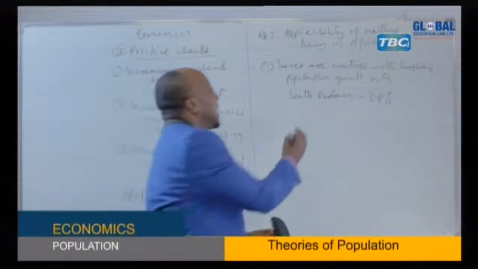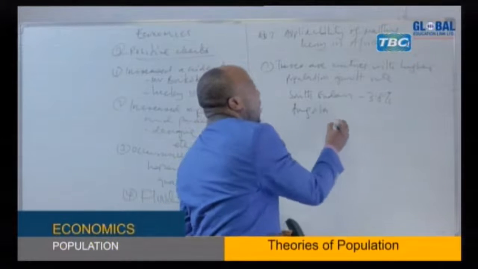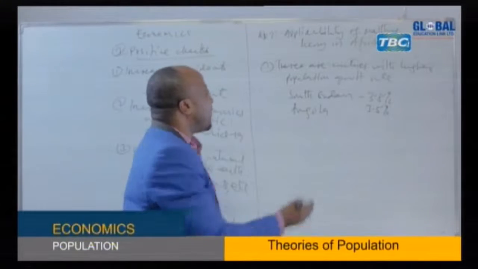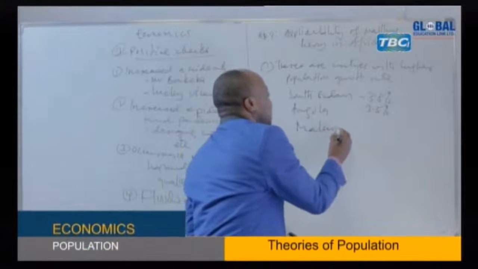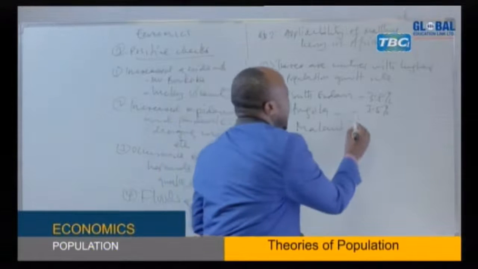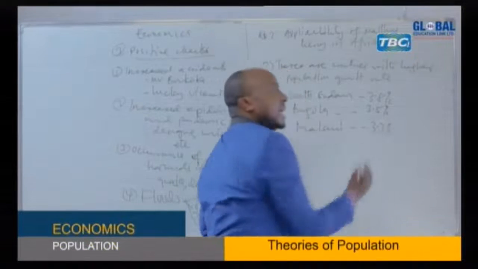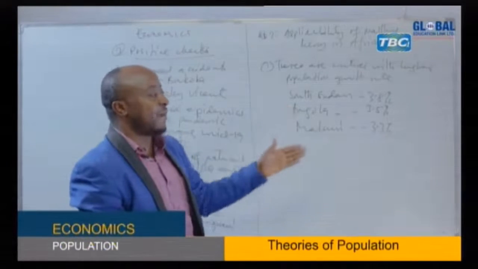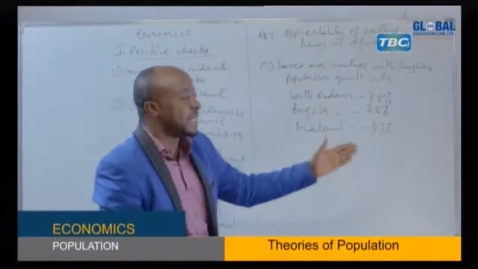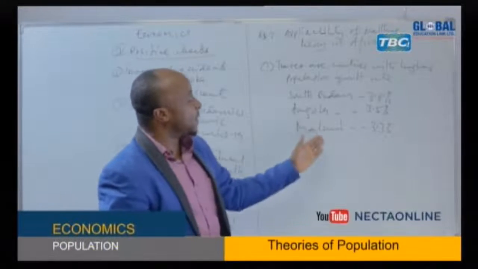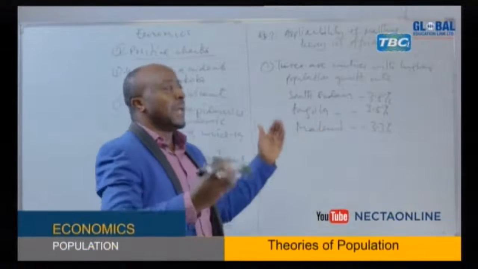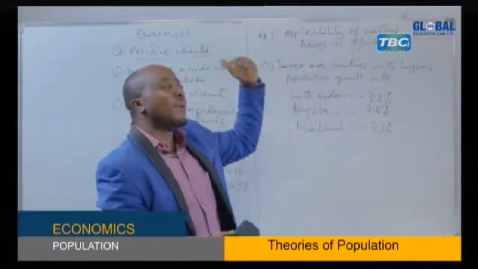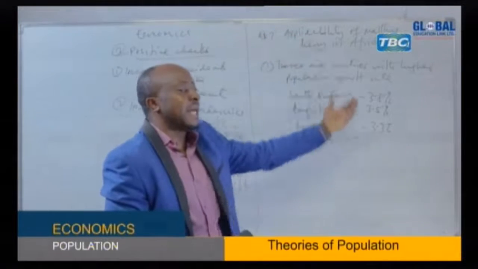We have countries like Angola, which is 3.5%. That is an example. So we have Malawi, which is one of our neighbors. They are at 3.3%. This is an indicator that there is high population growth rate in Africa. So it means population is increasing rapidly in some of the areas. If you check the population of these countries, some of them are not very big, but what we measure is the rate at which this population is increasing.